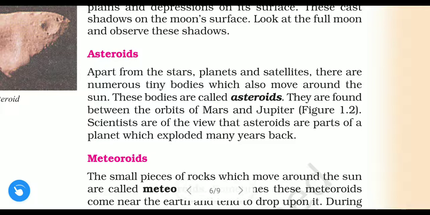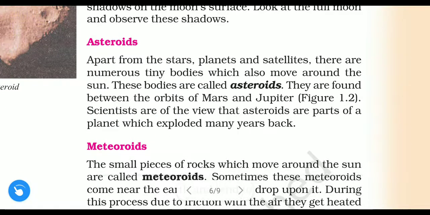So it is not only about the star, planet and satellites. In our solar system, planets, stars and satellites move around the sun. But apart from all this, there are some tiny bodies which also move around the sun. Many small bodies which also move around the sun are called asteroids. So understood what is meant by asteroids? Asteroids means numerous tiny bodies which move around the sun.